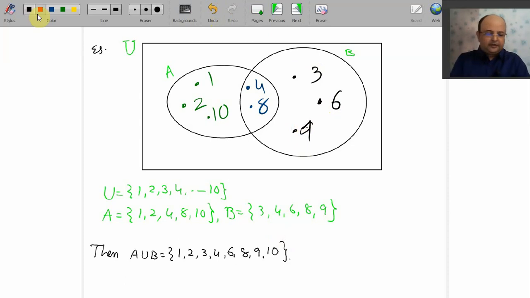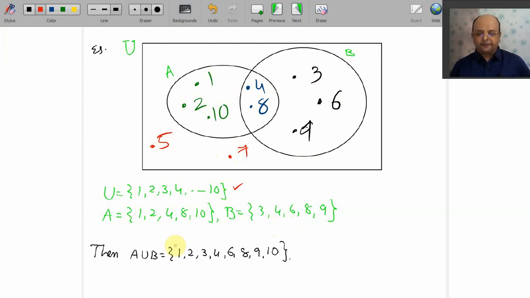But remember, there are some more elements in your set A. Your U contains 1, 2, 3, 4 up to 10. Here we have only written 1, 2, 3, 4, and 5 is not written, so 5 is there, 6, 7 is there, 8, 9, 10. So 5 and 7 belong neither to A nor to B, so I should write 5 and 7 outside your A and B.